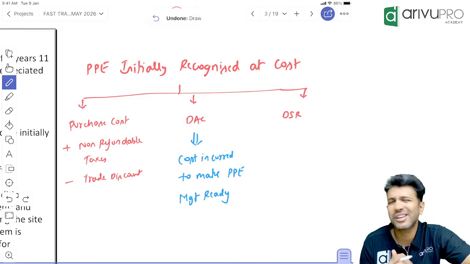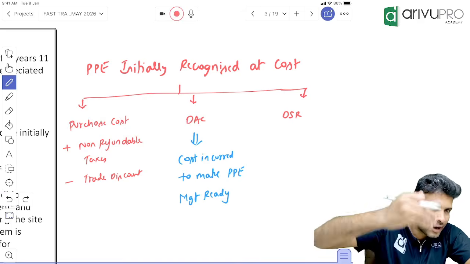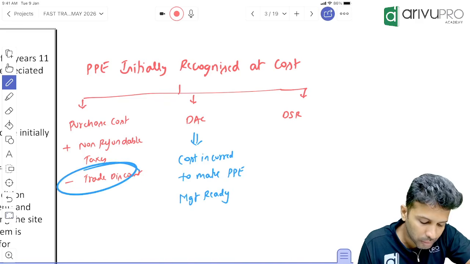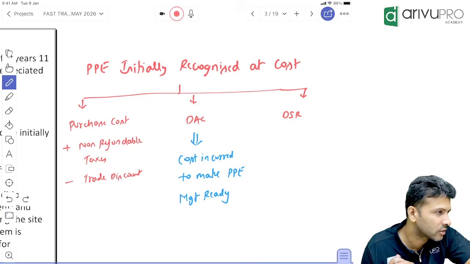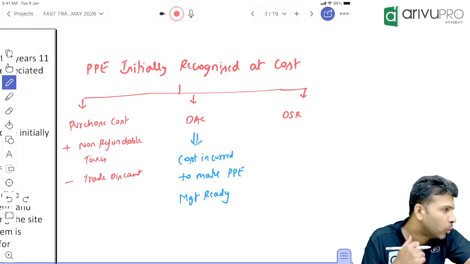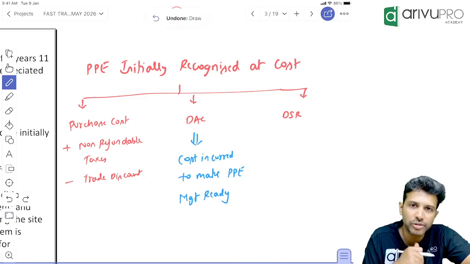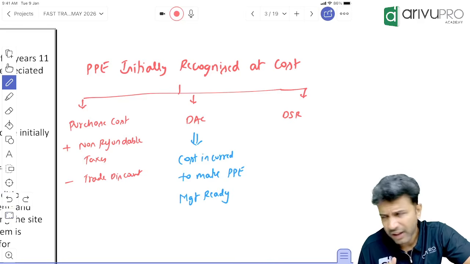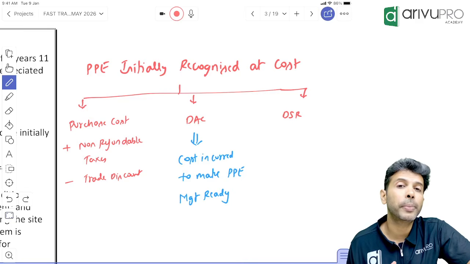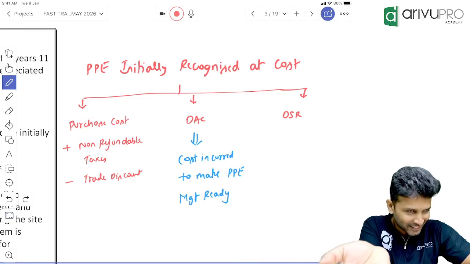But when you purchase the asset, sometimes you get rebates and trade discounts. So if you have any rebates or trade discount, you eliminate that because we don't pass any separate journal entry for trade discounts. It is reduced from the invoice price itself. So reduce it from the cost of the asset. Similarly, when you buy the asset, you also need to pay GST.